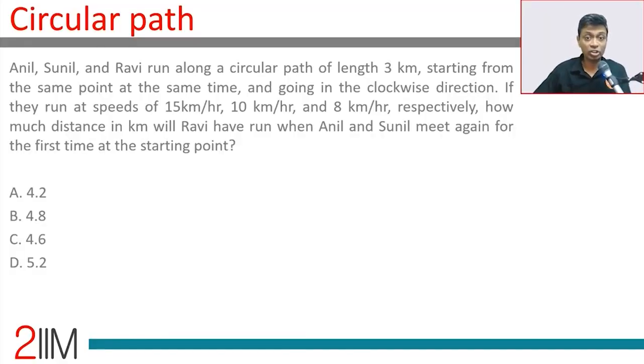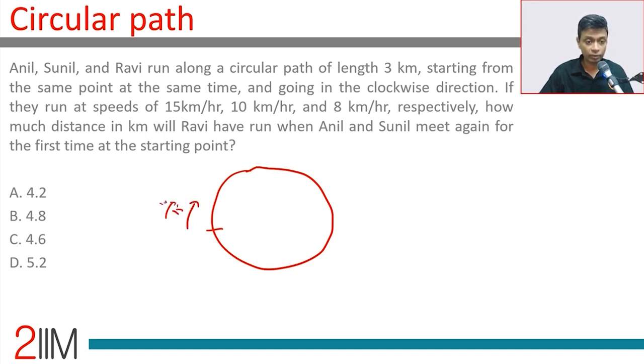Anil, Sunil and Ravi run along a circular path of length 3 kilometers, starting from the same point at the same time and going in the clockwise direction. So, Anil, Sunil and Ravi, clockwise, this is 3 kilometers. They run at speeds of 15 kilometers per hour, 10 kilometers per hour and 8 kilometers per hour. How much distance in kilometers will Ravi have run when Anil and Sunil meet again for the first time at the starting point? So 15 and 10 meet again. How much would Ravi have run?